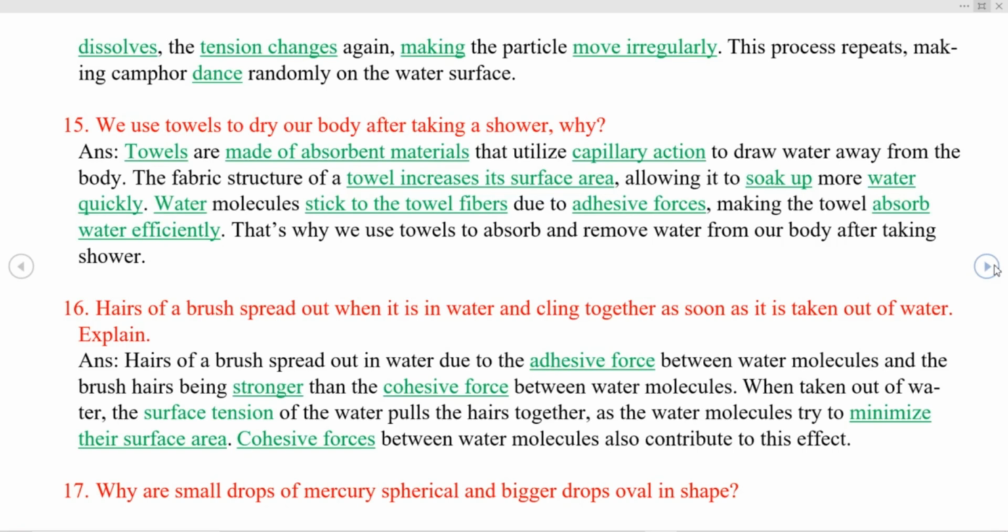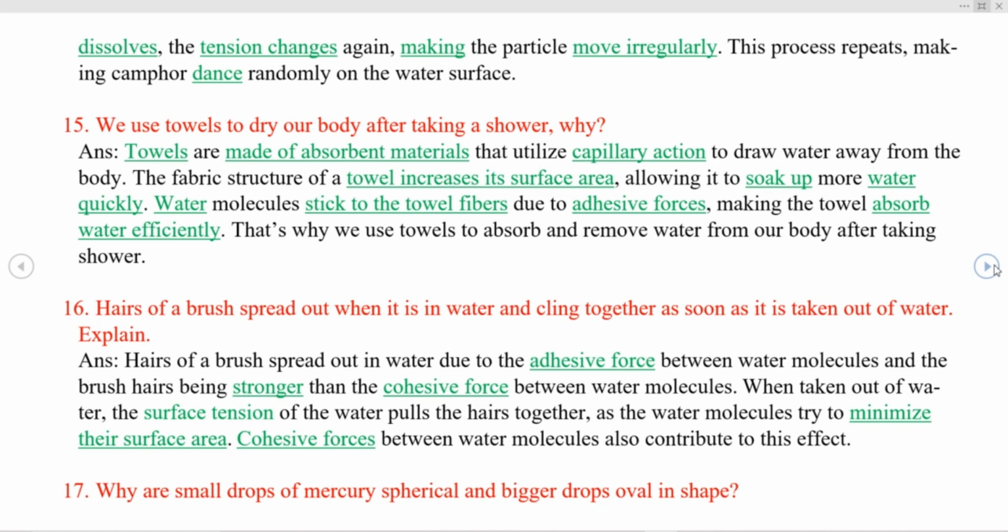Next question. We use towels to dry our body after taking a shower. Why? We know that towels are made of absorbent materials that utilize capillary action to draw water away from the body. The fabric structure of a towel increases its surface area, allowing it to soak up more water quickly. Water molecules stick to the towel fibers due to adhesive forces, making the towel absorb water efficiently. That's why we use towels to absorb and remove water from our body after taking a shower.